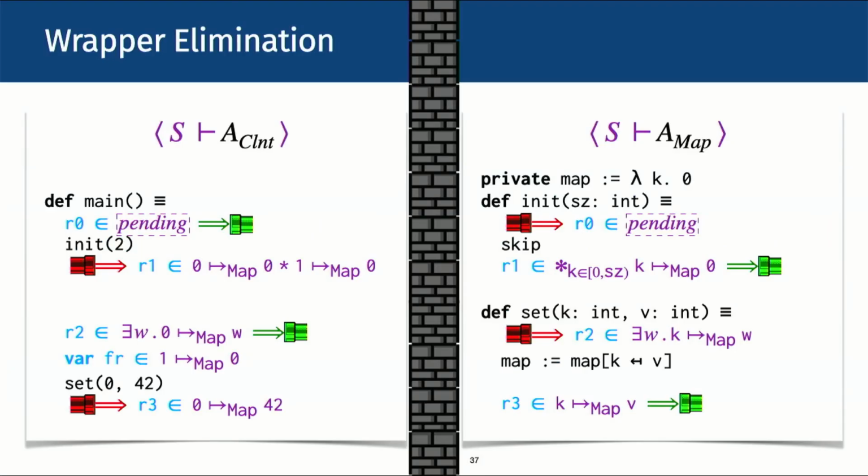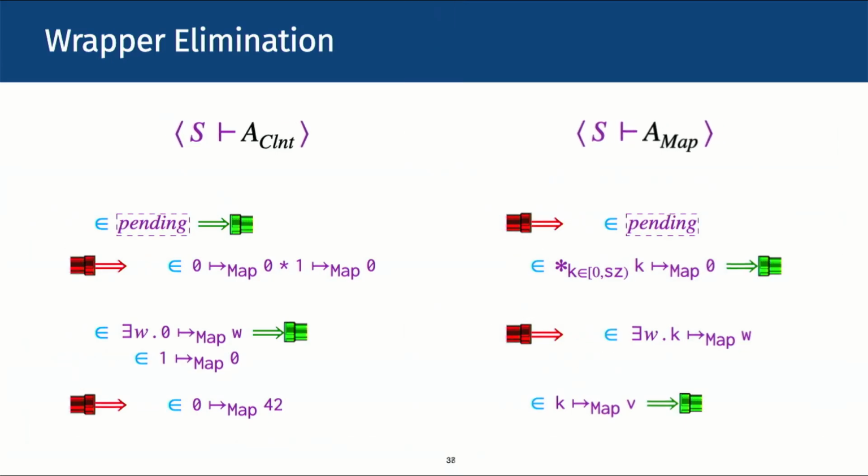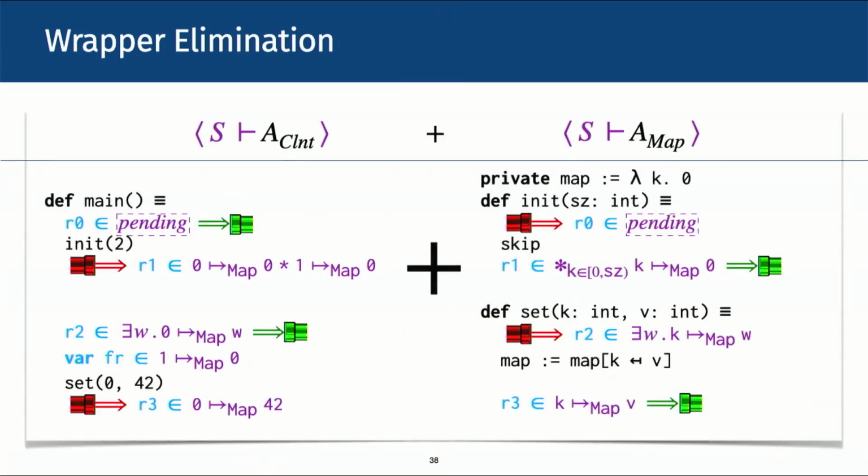Here we have the map module on the right and the client module on the left. They have both been verified separately under the same specification S, which describes the pre and post conditions for each module. Then we link them together to get a closed program. Once we have a closed program, we can get rid of this angelic and demonic non-determinism, meaning getting rid of these pipes. This is because we are guaranteed that they will always be sequenced right after one another.